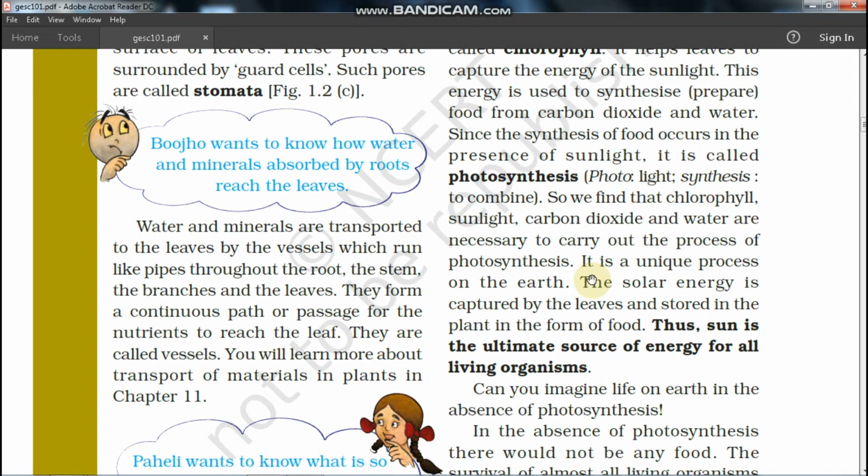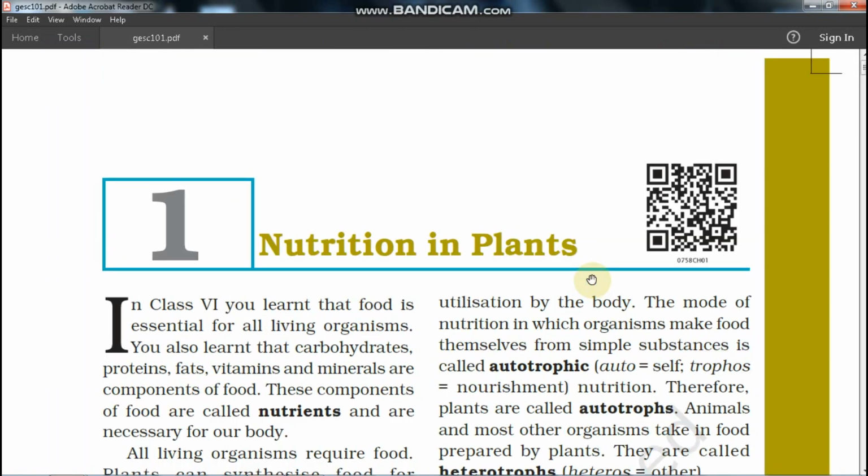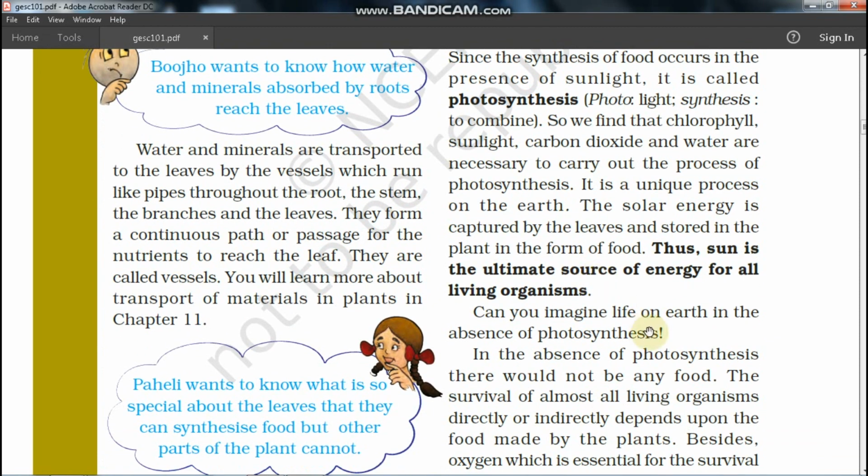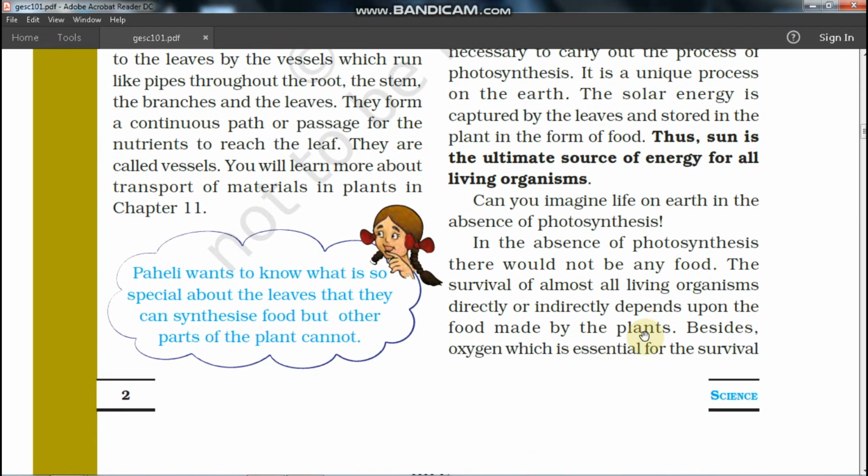Why? Because directly or indirectly we are dependent on plants. In the absence of photosynthesis there would not be any food. The survival of almost all living organisms, directly or indirectly, depends upon the food made by plants.